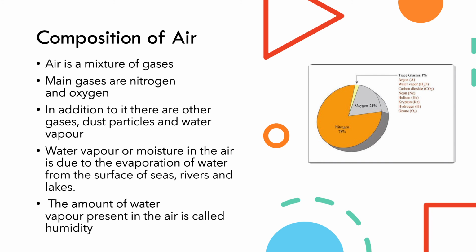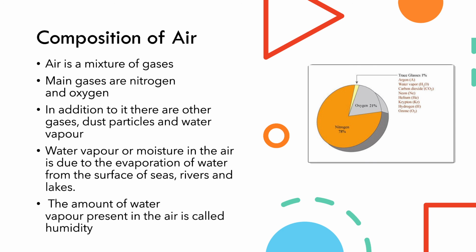The amount of water vapor present in the air is called humidity. So when there is a large amount of water vapor in the air, then it becomes very humid. In rainy season, it is very humid, whereas in the summer season, dry air has low humidity.